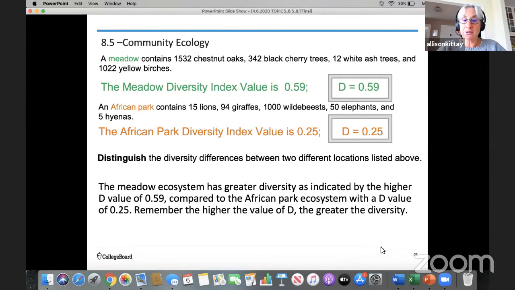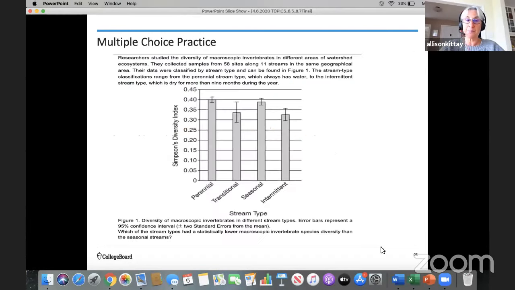So the meadow ecosystem has a greater diversity because its D value is 0.59 compared to the African park ecosystem with a D value of 0.25. So the take-home message is the higher the D value, the greater the diversity.